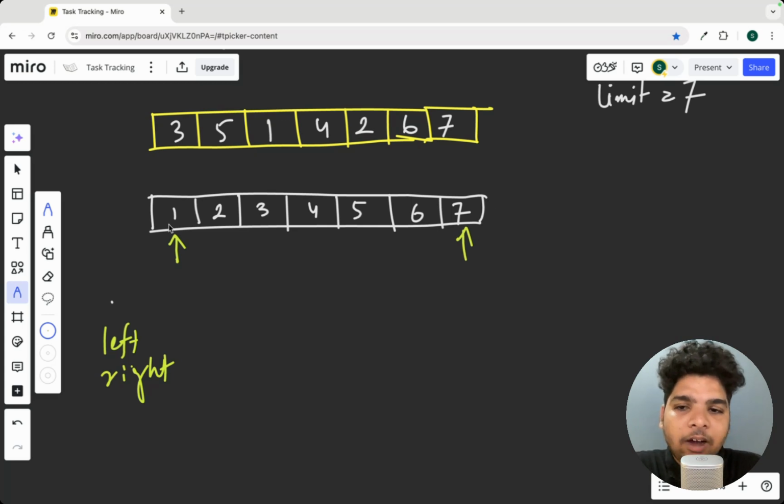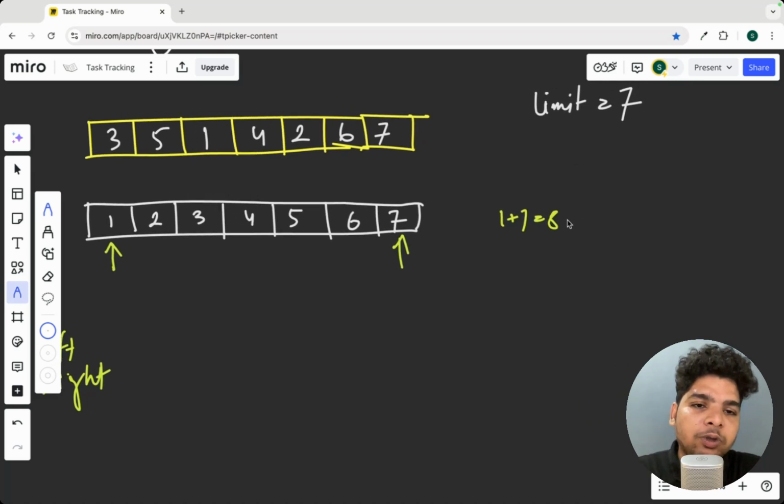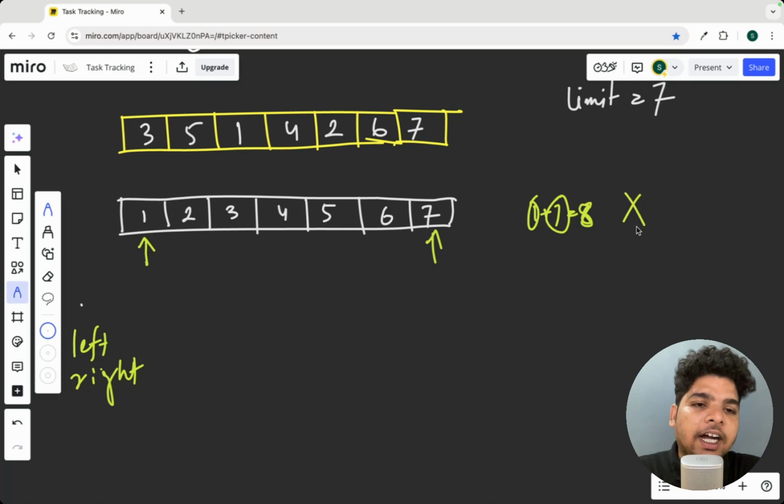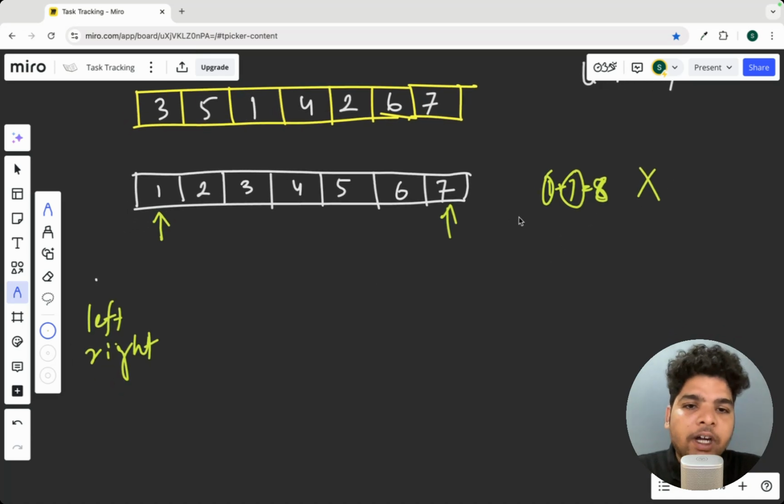Now we'll check. So we'll sum them up. We'll sum 1 with 7. What will be the value? 8, right? 1 plus 7 equals 8, right? Now is this equal to, greater than, or less than the limit? Because the limit is 7, we can't exceed that. Then we can't take 2 people in a single boat, right? Now the sum of their weights is 8, so we can't place them in a single boat, right? Then what do we have to do?